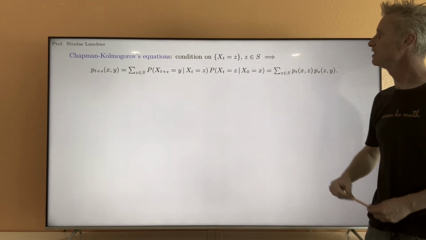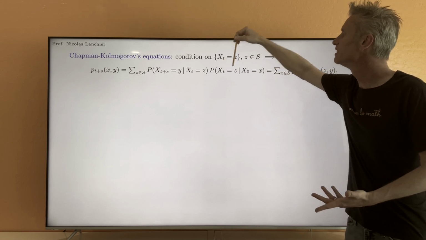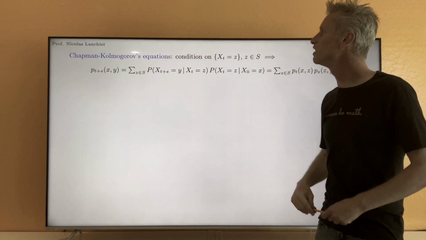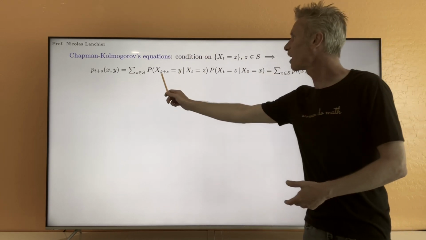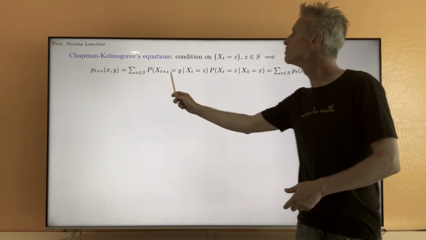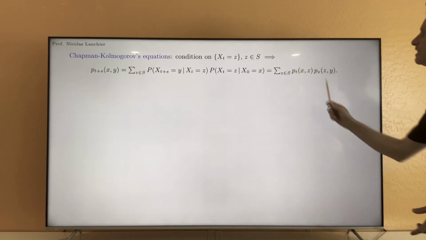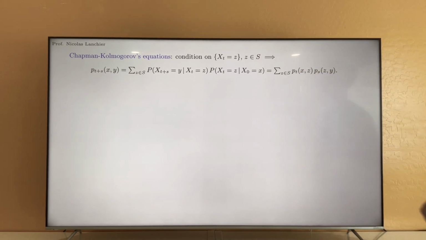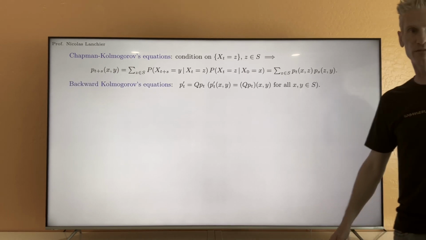This term here is just the probability of going from x to z in t units of time. It's P_t(x,z). This one, the probability of going from z to y in s units of time. The time t does not matter, it's just P_s(z,y). And eventually, you get indeed this expression here. All right, so using this, we can now state and prove the backward Kolmogorov equation, which says the following.